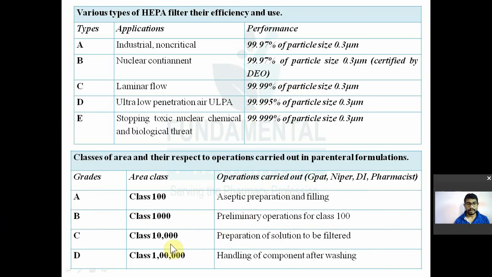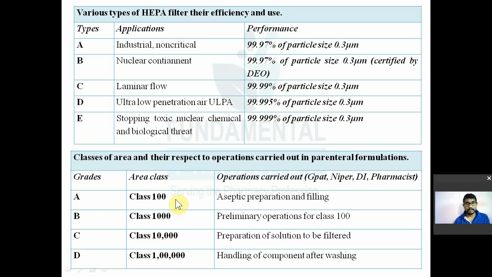Class of area and type of area. So class 100 area क्या होता है, class 1000 area क्या होता है, class 10,000 area क्या होता है, ऐसा. So here I have grades A, B, C, D and area, name of area, class 100 area, class 1000 area, class 10,000 area, class 1 lakh area. Okay. So here class 100 area means what?